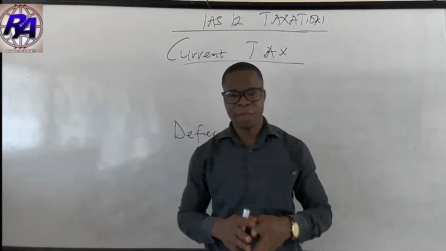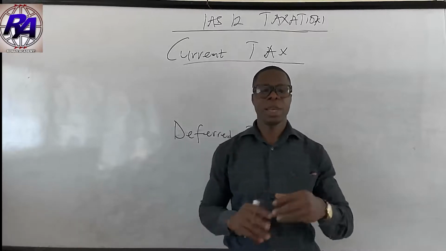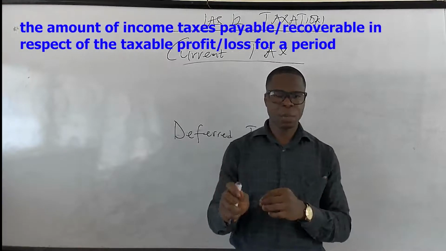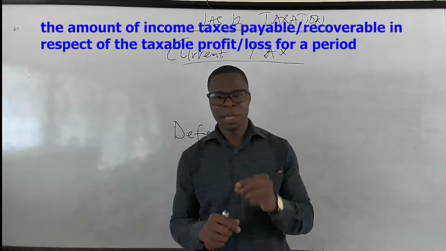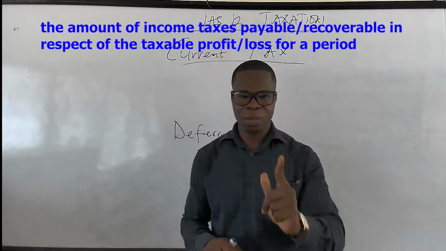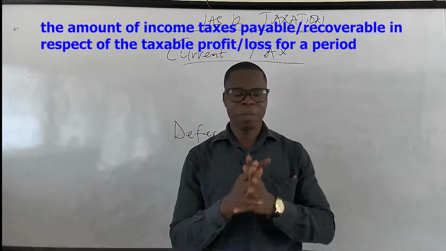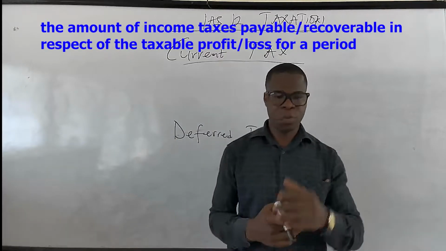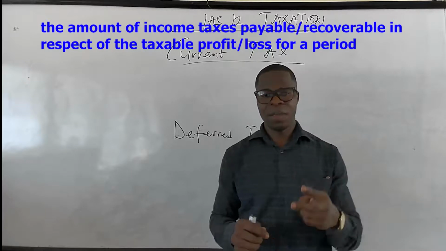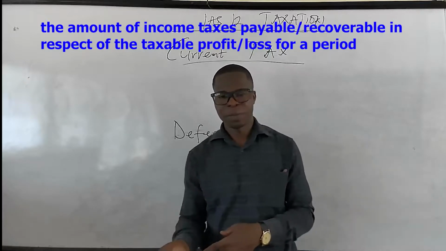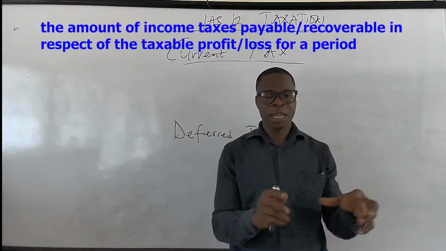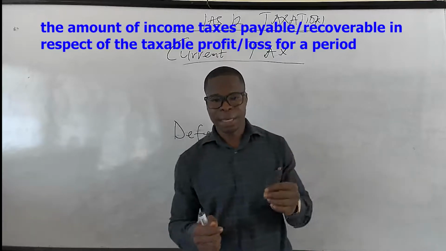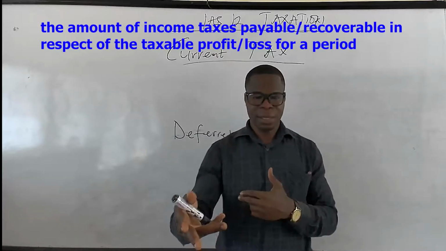Now, what is current tax? Let's focus on current tax. Anytime we say current tax, we are saying that it is a tax that is payable or recoverable by an entity with respect to its taxable profit or loss. Very, very important, because sometimes an entity may incur a loss. So when we say current tax, we are looking at the tax that is payable or recoverable. It's recoverable because sometimes the entity may incur a loss, and if the entity incurs a loss, then there is a probability, it is not always certainty.